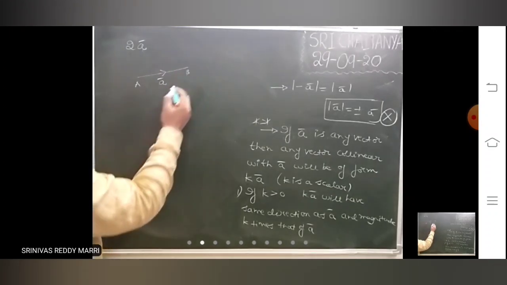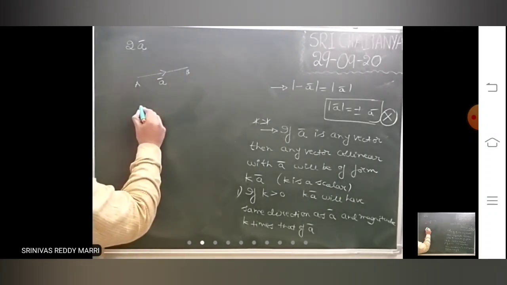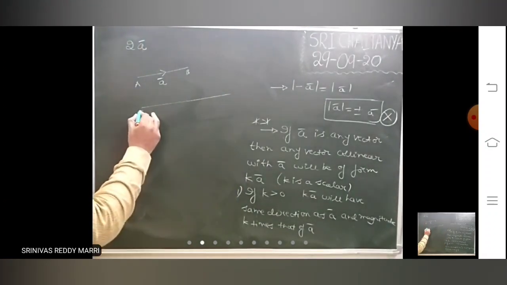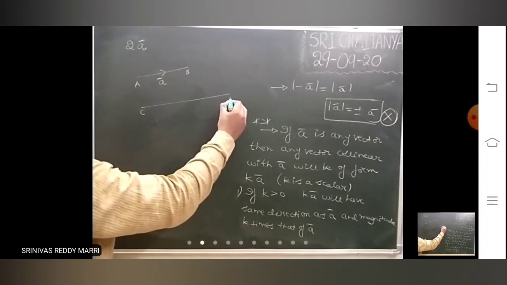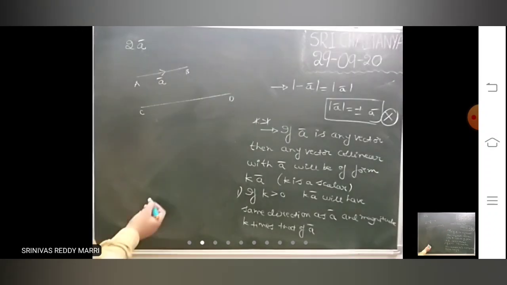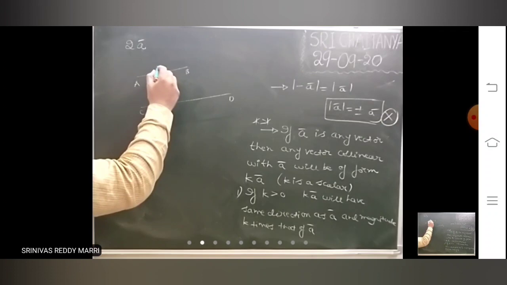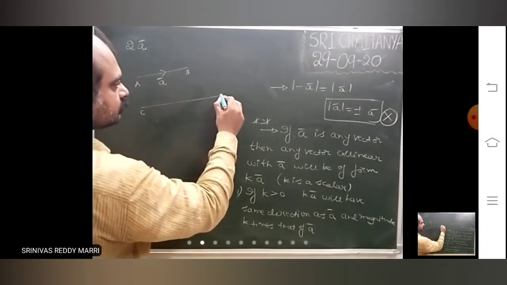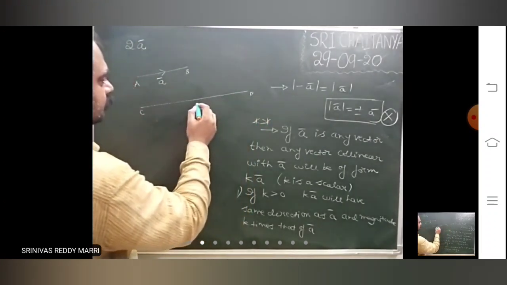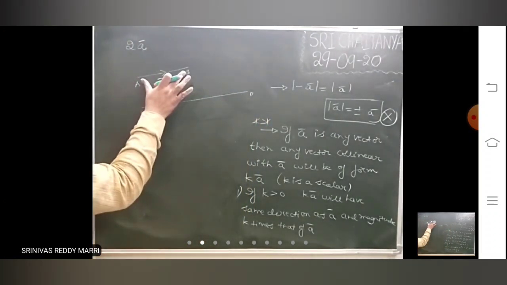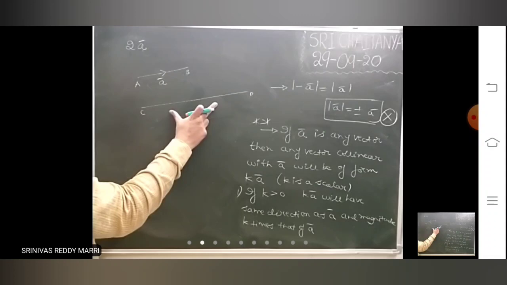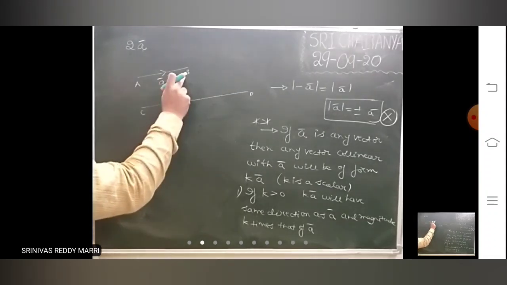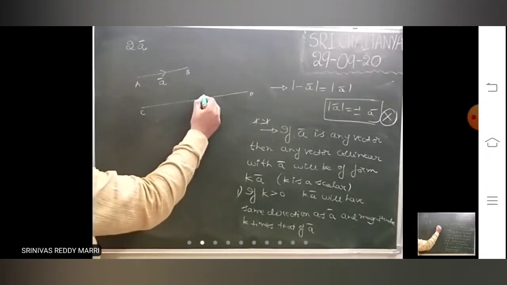I am drawing a vector. So AB has some length, and CD is twice this length.